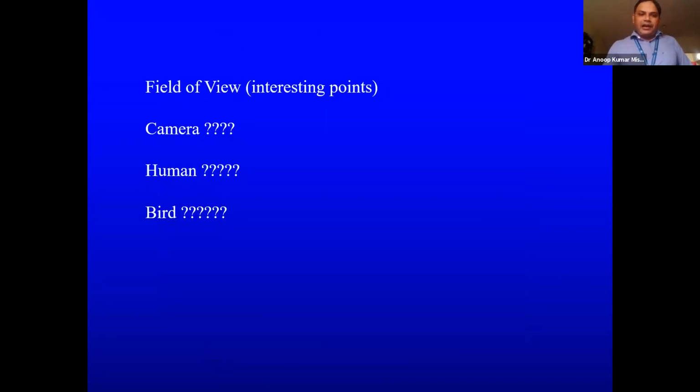A similar thing here, I was speaking about camera, humans or birds. Humans have a field of view up to 180 degrees. Cameras are restricted to a maximum of 40 or 50 degrees. Birds, a few of the species, may have a 360 degree field of view.